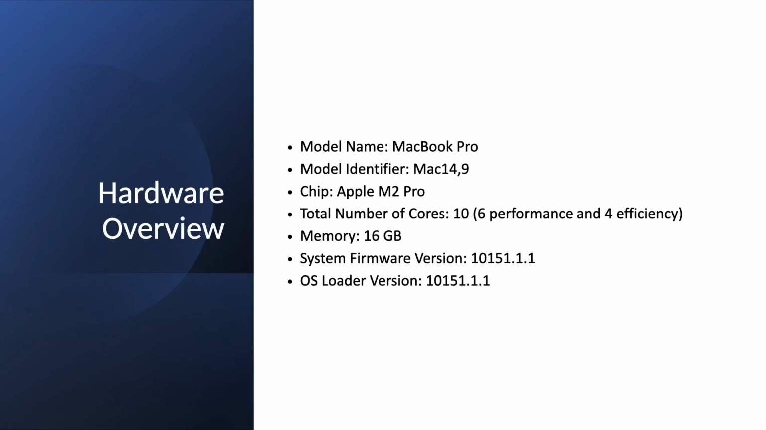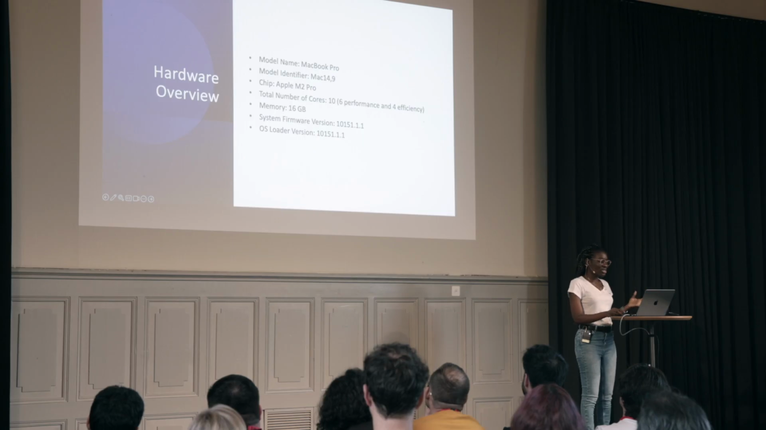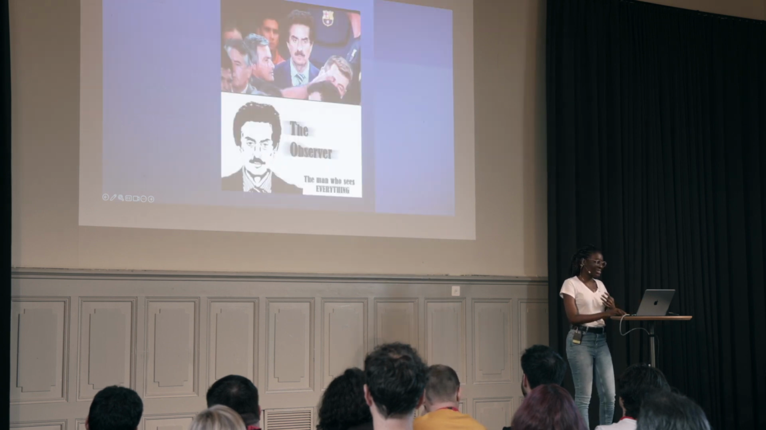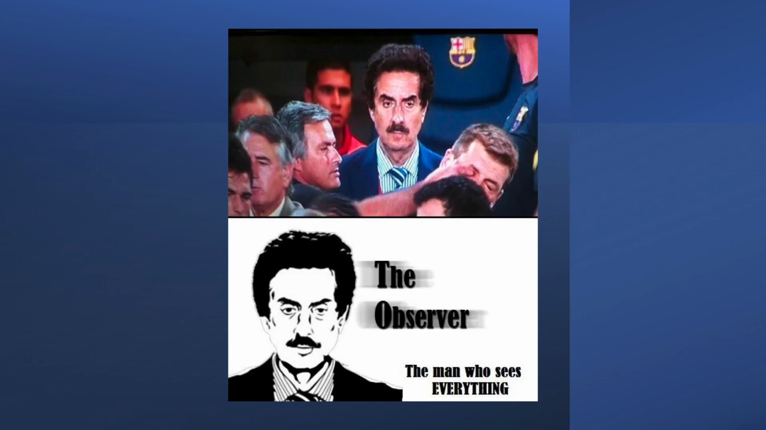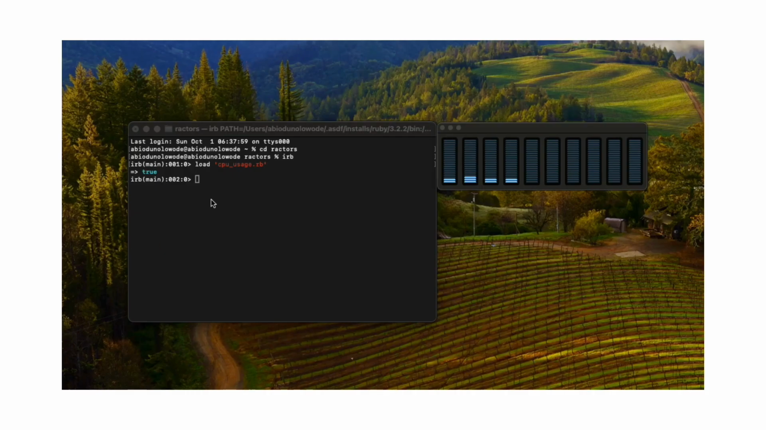This is a brief overview of my hardware. I'm using a MacBook Pro that has 10 cores, 6 for performance and 4 for efficiency. You are the observers. You can see everything. So let's go. Keep your eyes on the cores. First things first, we run the single loop method. What happens? Keep your eyes on the cores. Suspense. Yeah, right there. We have a peak at 1 core.